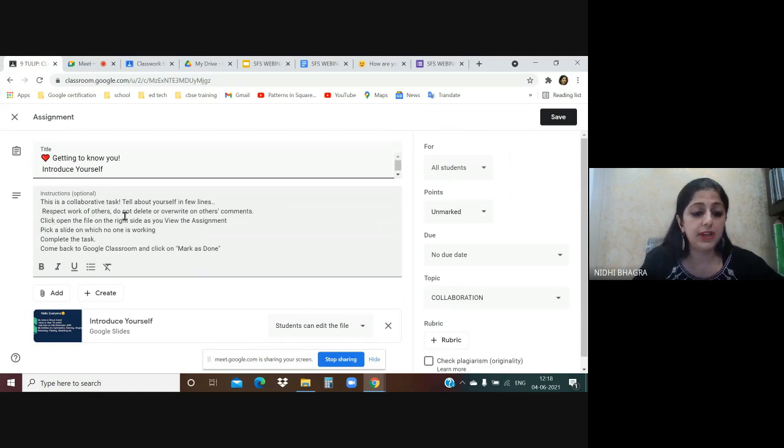This is a collaborative task. Tell about yourself in few lines. Respect work of others. Do not delete or overwrite on others' comments. Click open the file on the right side as you view the assignment. Pick a slide on which no one is working. Complete the task. Come back to Google Classroom and click on Mark as done.